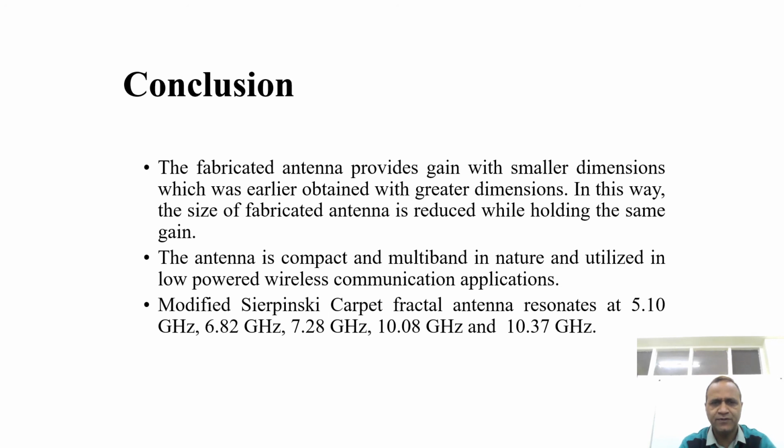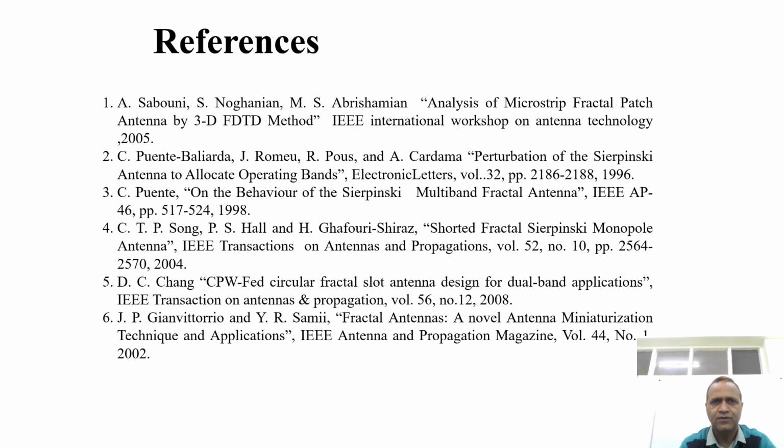The modified Sierpinski carpet antenna resonates at 5.10 GHz, 6.82 GHz, 7.28 GHz, 10.08 GHz, and 10.37 GHz. So these are the references related to our research.